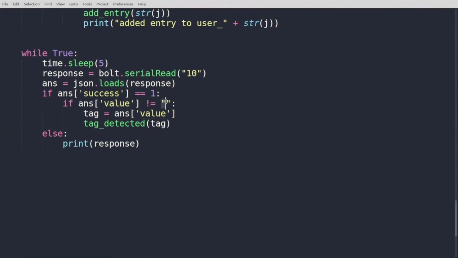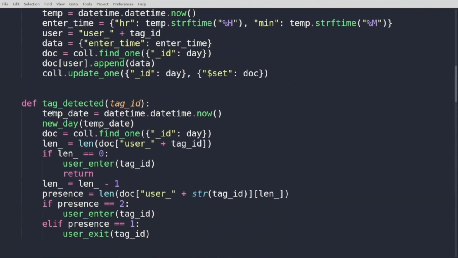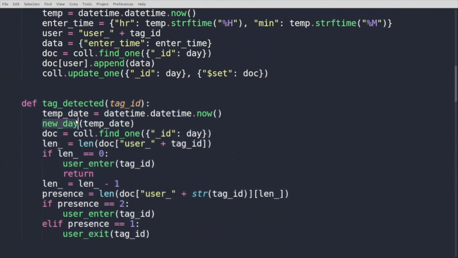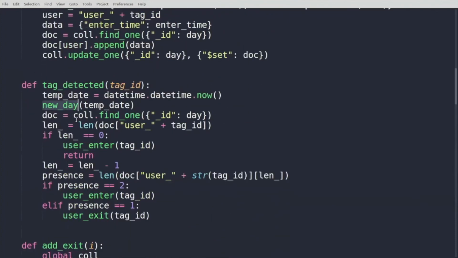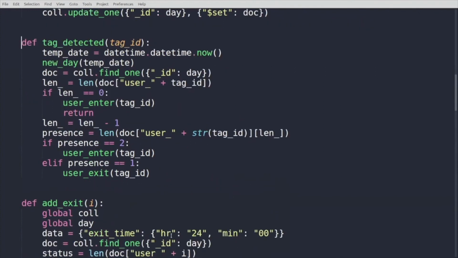So if the value is not equal to 0, basically if some value is there, it is going to go to a function saying tag detected, and it is going to pass that value. So going to this function here, first it is going to check if it is a new day. If it is a new day, it is going to do the required functions to the database, and it is going to set the new document or new column in the database. So that is going to handle the organization of the data.